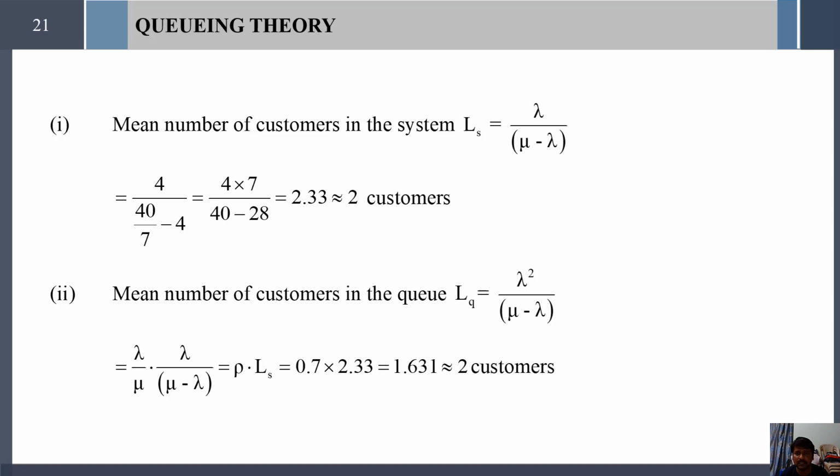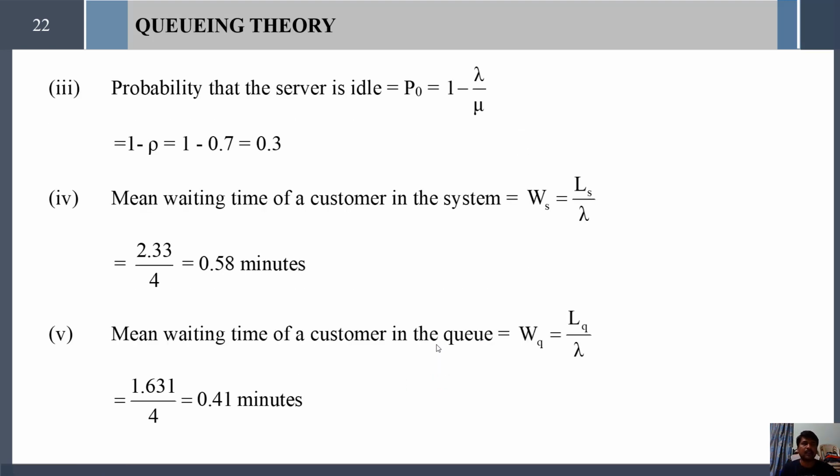And next, the mean number of customers in the queue. As per Little's formula, LQ equals lambda squared divided by mu times mu minus lambda. I have taken lambda divided by mu outside, which is nothing but the rho value, and the remaining part is nothing but the LS value. Substituting rho and LS here, I found the value 1.6, approximately equal to 2. Otherwise you can simply substitute the lambda and mu values directly and get the same result, 1.631, that is approximately 2 customers.